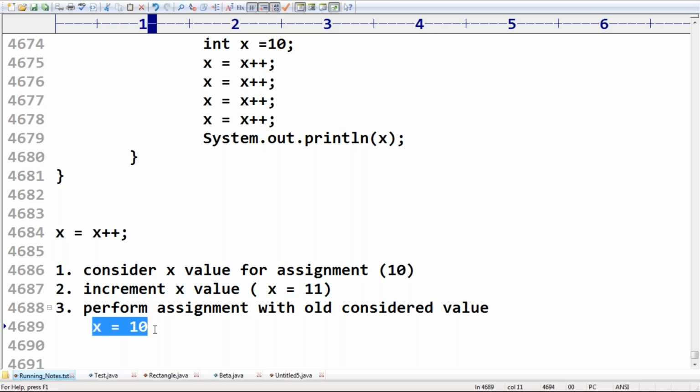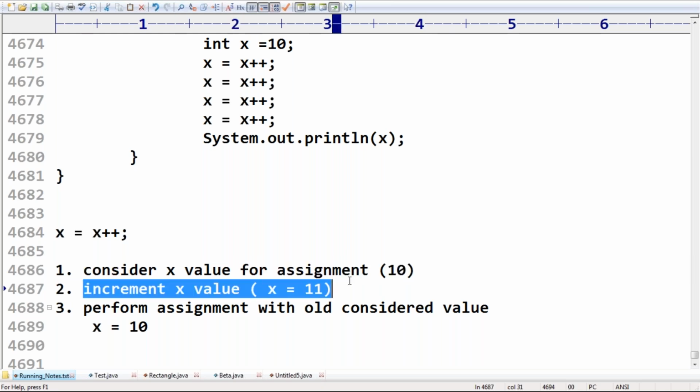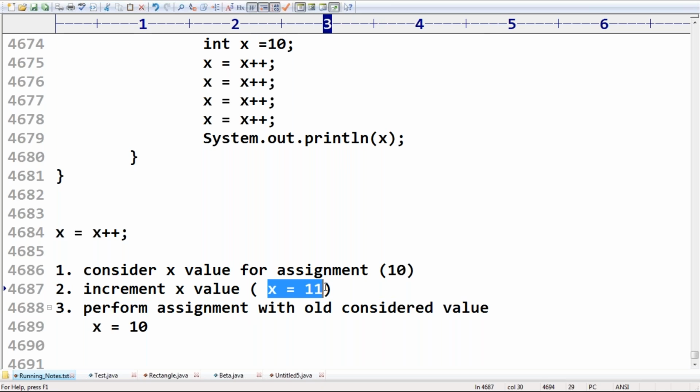Think a bit logically, then definitely you will get it. It is post increment: first consider the x value and then perform the incrementation. Consider the x value for assignment. What is the x value? 10. Perform the increment operation, now x will become 11. Last, perform the assignment with the old considered value. Then automatically, the value incremented in the middle will be gone, and x will again be assigned 10.